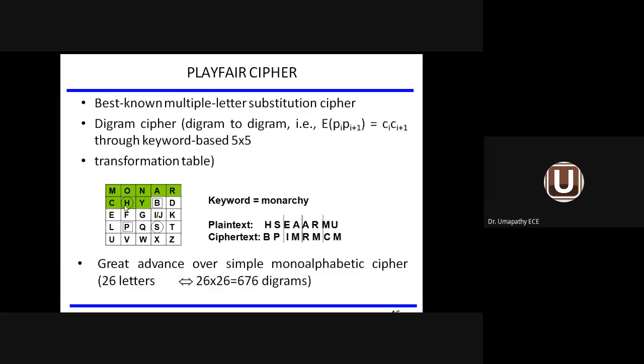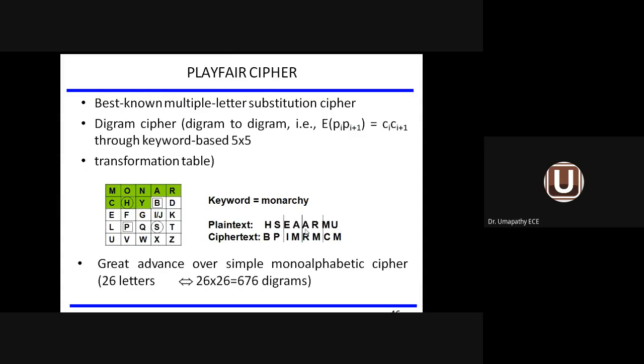H is here, S is here. H and S form a square. They are diagonal to each other. So in such a case, you take the diagonal value starting from H. So H corresponds to B, S corresponds to P. So the first combination is over.